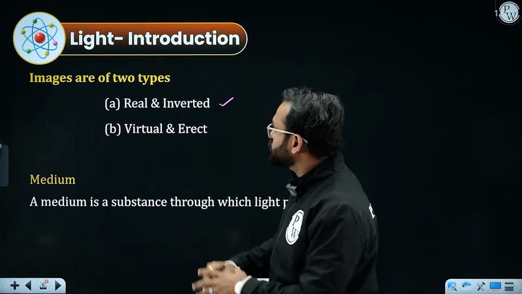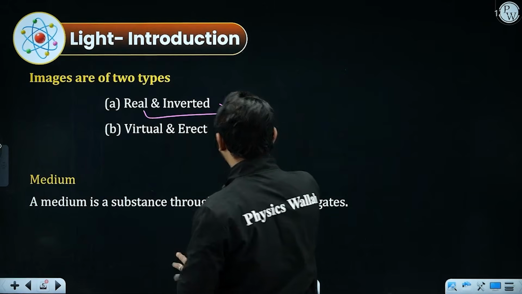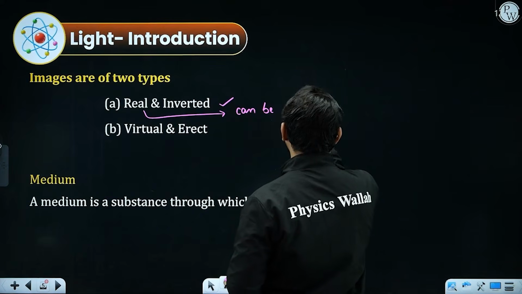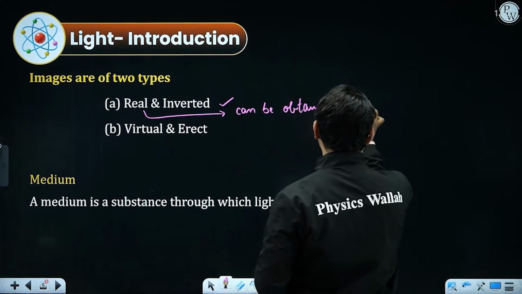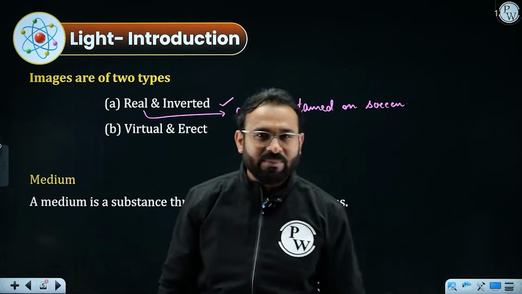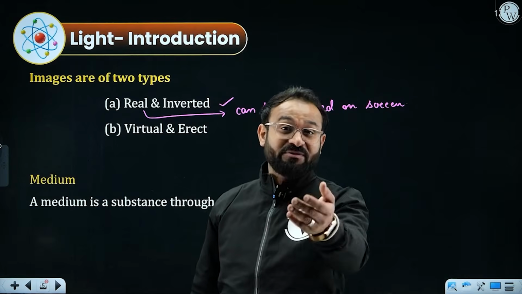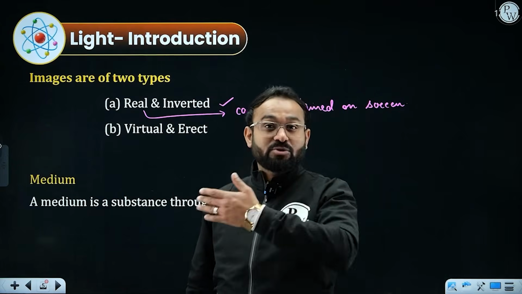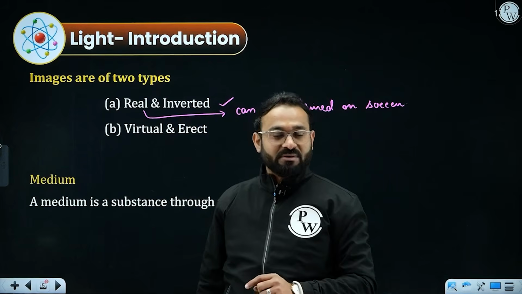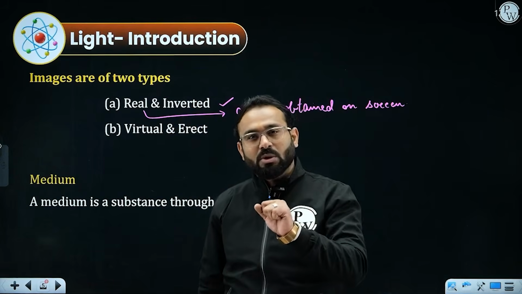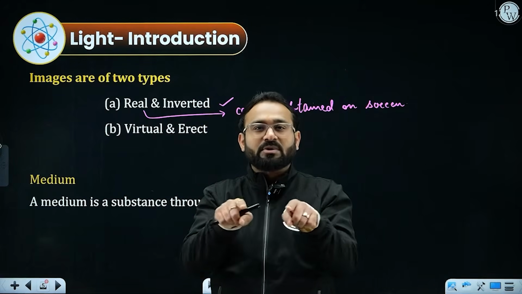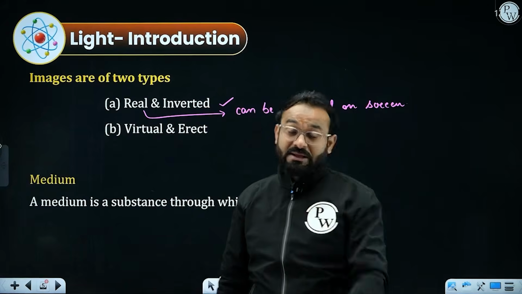What about the real? In the real category, I would be writing: which can be obtained on screen. So real images are those images which can be obtained on screen. The example is the movie theater, the movie which you generally watch in a theater. You see a projector which is projecting on a particular screen. That is called the real image. The projector you must have seen in your school. They must be showing some presentation or some video. So you require a particular screen. Such images are called real images.